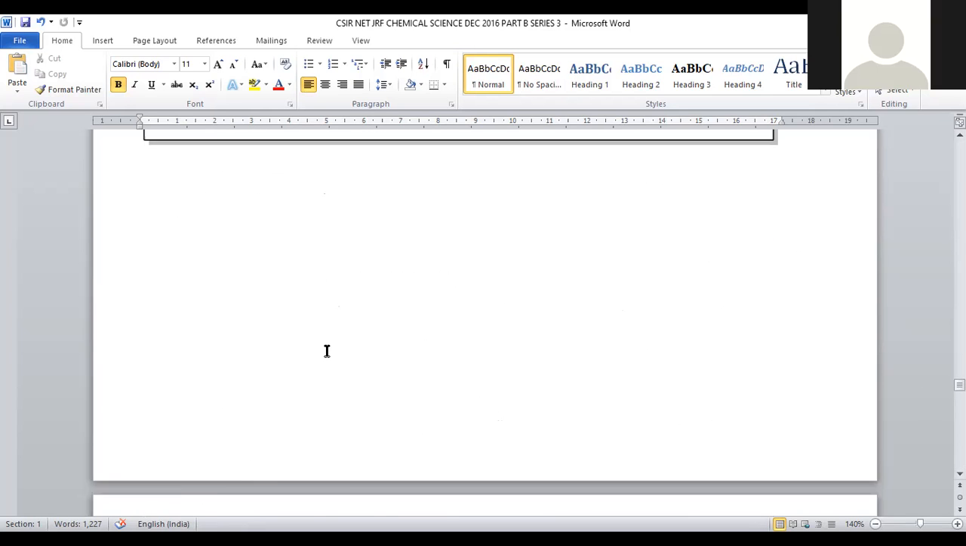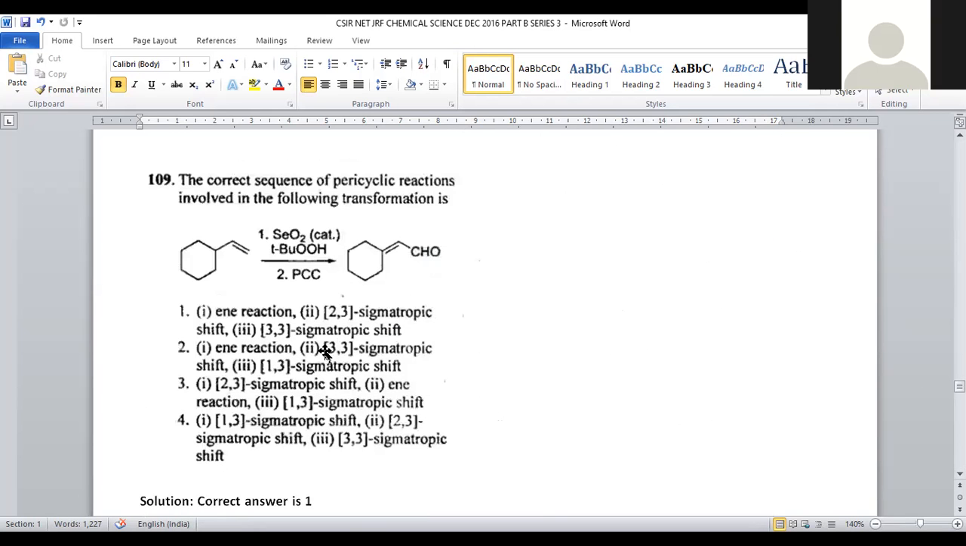Let us move on to question number 109. Again, it is a part of organic chemistry. The question asks for the correct sequence of pericyclic reactions involved in the following transformation. All pericyclic reactions are said to be concerted mechanisms, right? We are taking a starting material that is cyclohexane with a vinylic double bond. It is not allylic, a vinylic double bond is there.